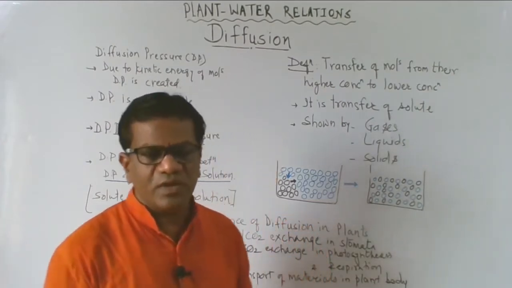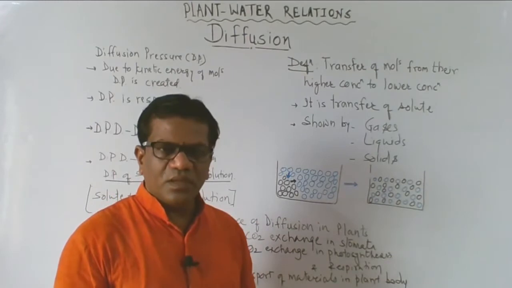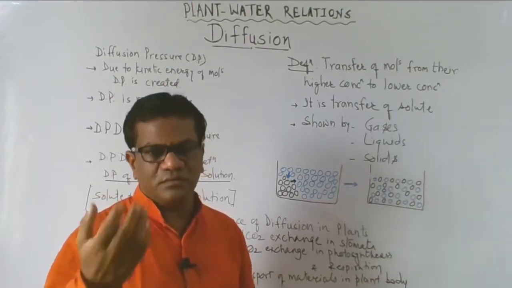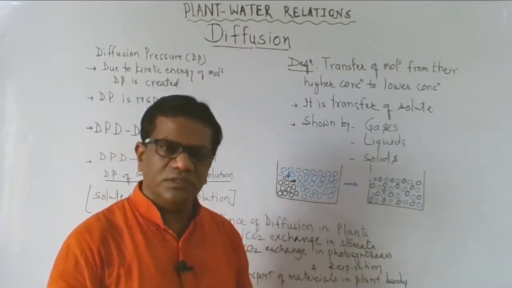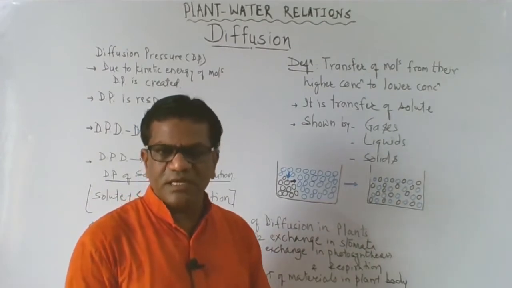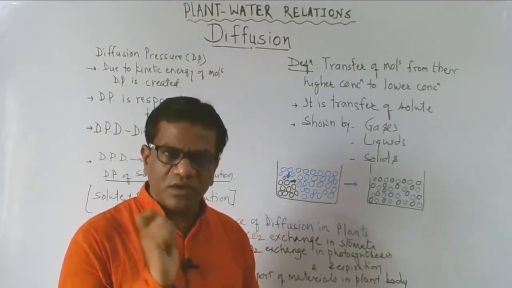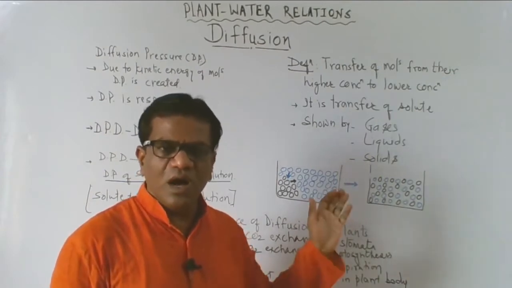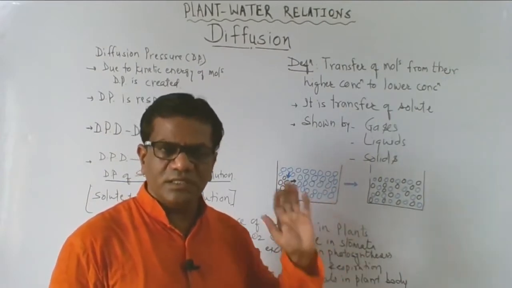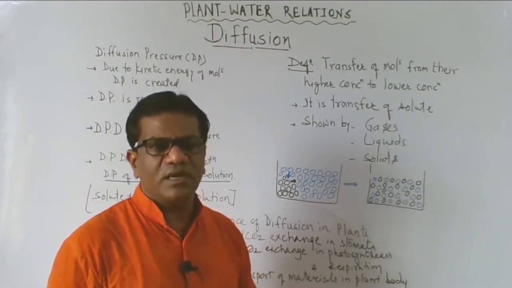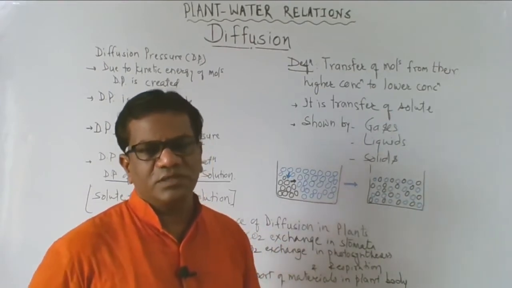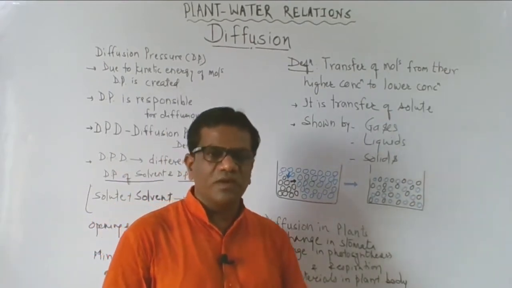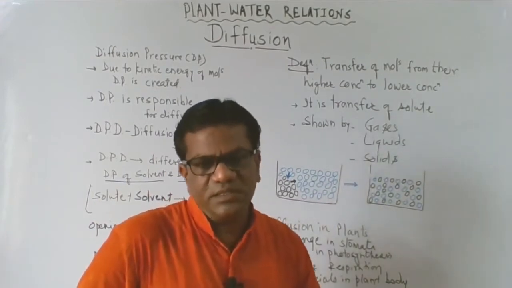It diffuses out, and when oxygen surrounding the cells is higher in concentration, it diffuses inside the cell, because whatever oxygen is already present in the cell is utilized for respiration. So outside it has more oxygen, inside it has less oxygen. Higher concentration to lower concentration, movement of the oxygen takes place, and this is diffusion.